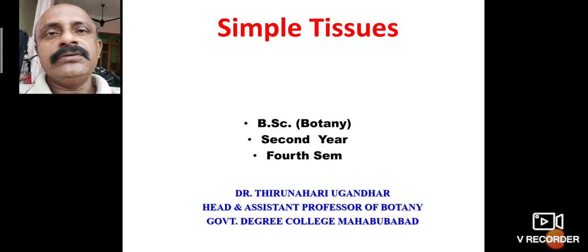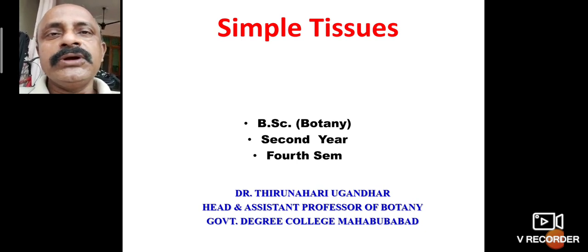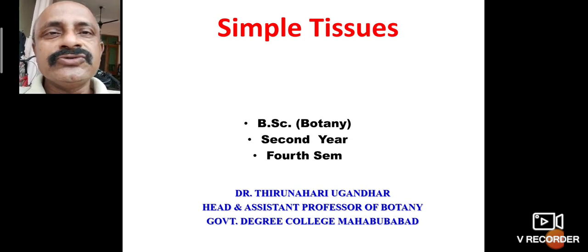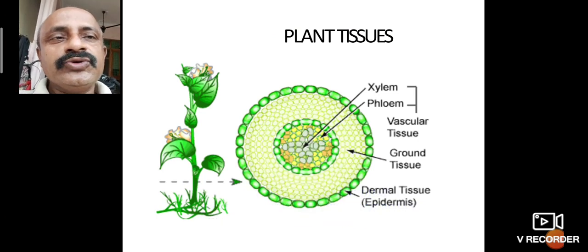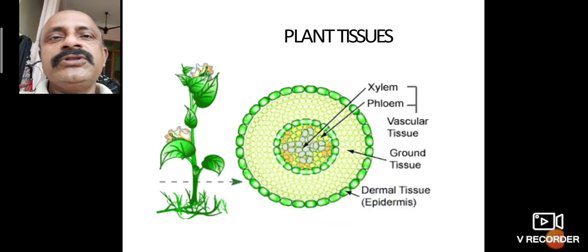Out of these, we will study only simple tissues. How many types are there? What are the functions of simple tissues? What is the role of simple tissues in the growth and development of plants? We are discussing this today. So what is the meaning of plant tissues, which have three major types?